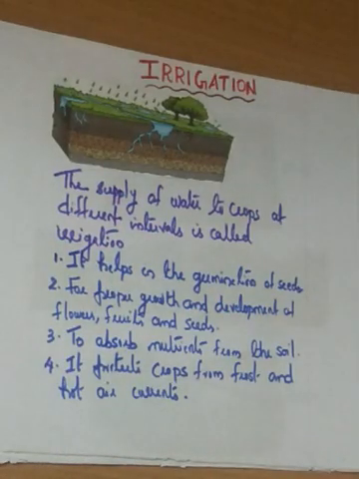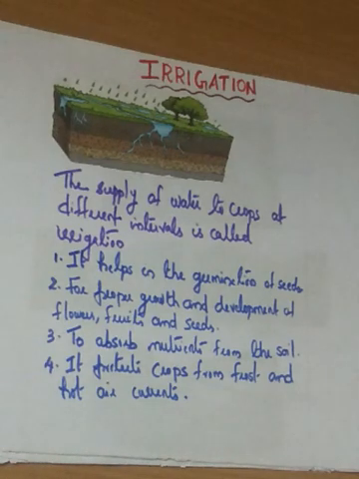Then the next step, irrigation. So what is irrigation? The supply of water to crops at different intervals is called irrigation. Providing water for agriculture, or providing water for farming practices, is called irrigation.